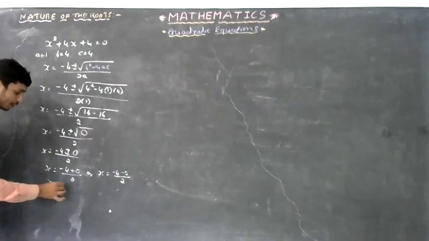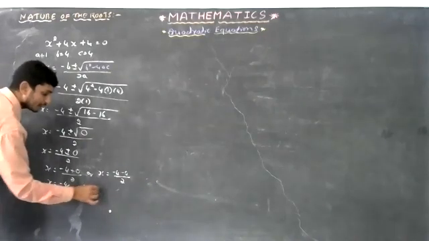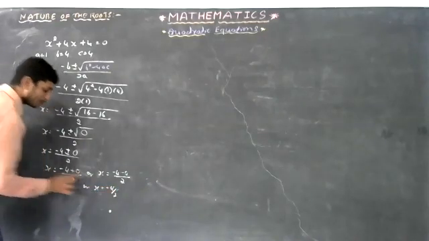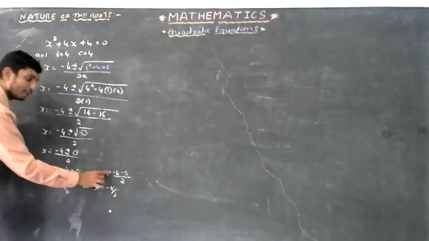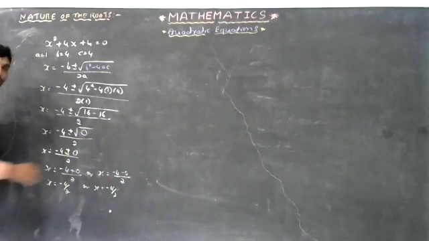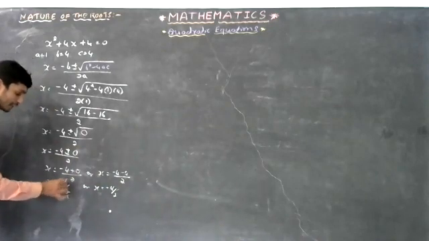So x is equal to minus 4 by 2, and x is equal to minus 4 by 2, because minus 4 plus 0 means minus 4, and minus 4 minus 0 is also minus 4. You know all these things. Okay, now 2 ones are 2, 2 twos are 4.